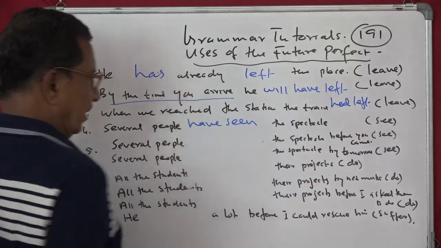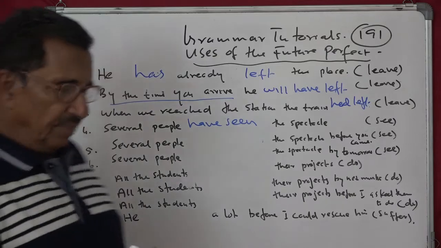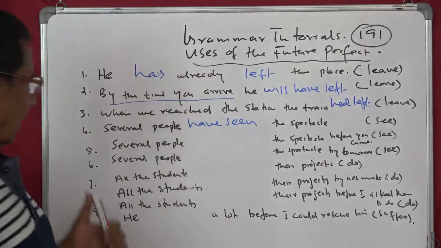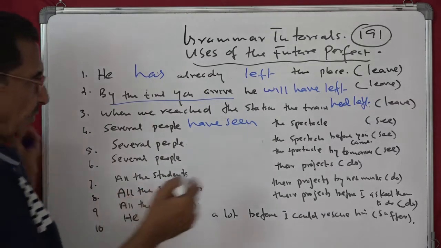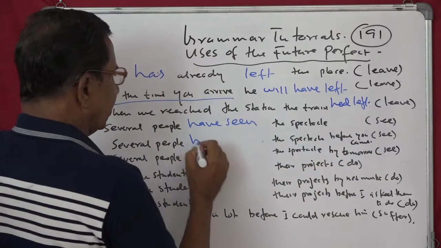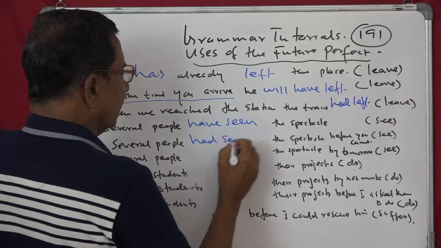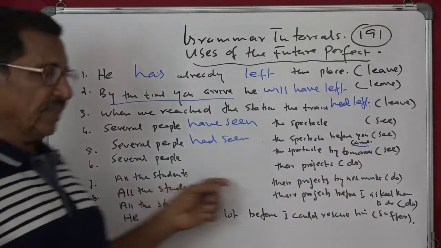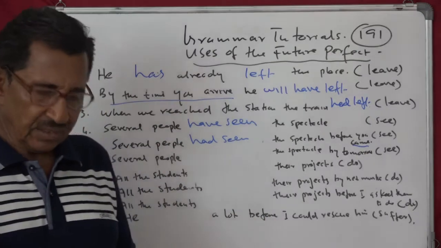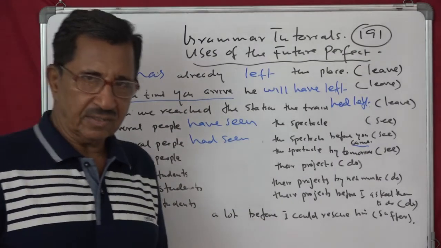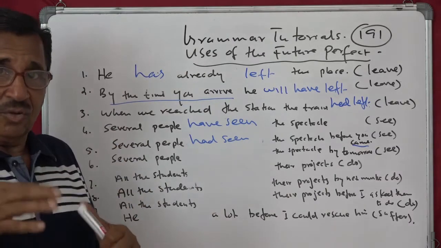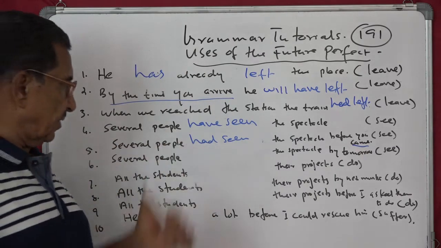So then we come again to the next one: several people have seen the spectacle. Means by the time I am speaking, all the people have come and gone. Next is several people before you came, means had seen. Had seen, you came. You came is the second action. The first action is past perfect tense. Several people had seen before you came. Your coming is the second, and this is the first.